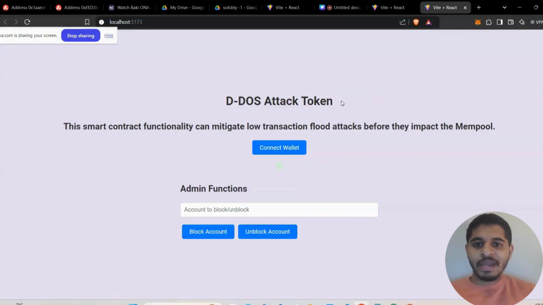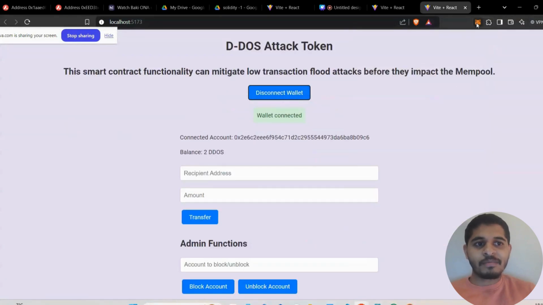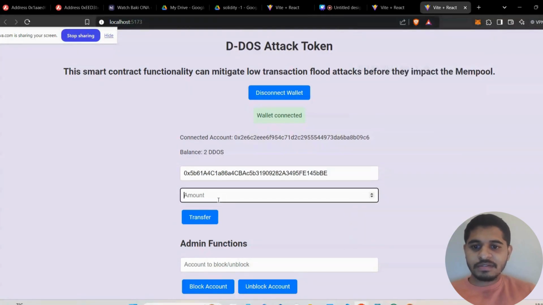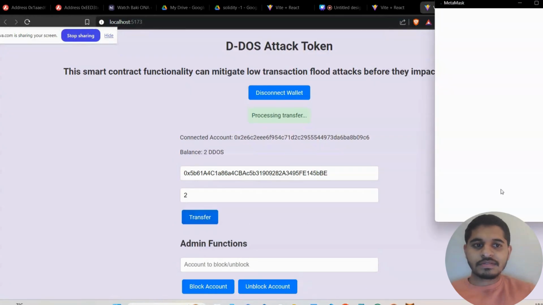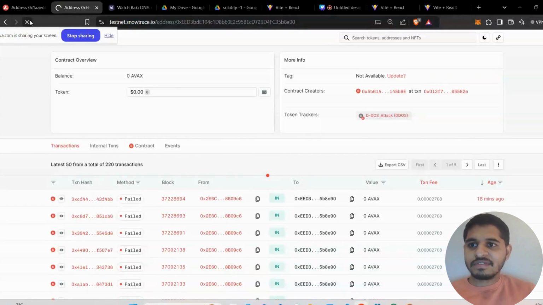For this, I have made a front end, and I am connecting the wallet from account one, because I'm going to make the attack from account one. See, I have two DOS tokens. I'm going to transfer these two DOS tokens to my main Rishabh account. Control C, and I'm going to transfer these two DOS tokens. That transaction is successful. I can see the transaction here. It is successful.